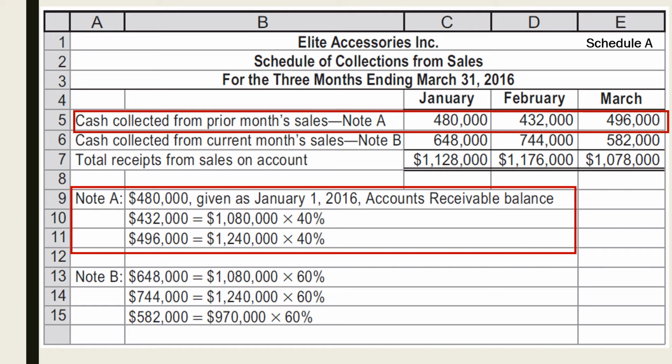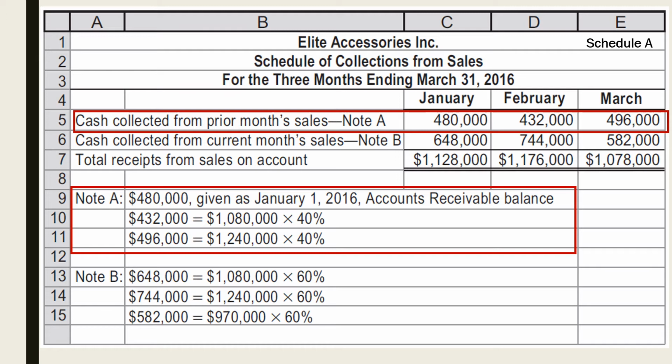We could immediately assume that the $480,000 accounts receivable as of January 1, 2016 would be collected in January. Based on their budgeted collection scheme, this balance on accounts receivable is 40% of the previous month's sale.